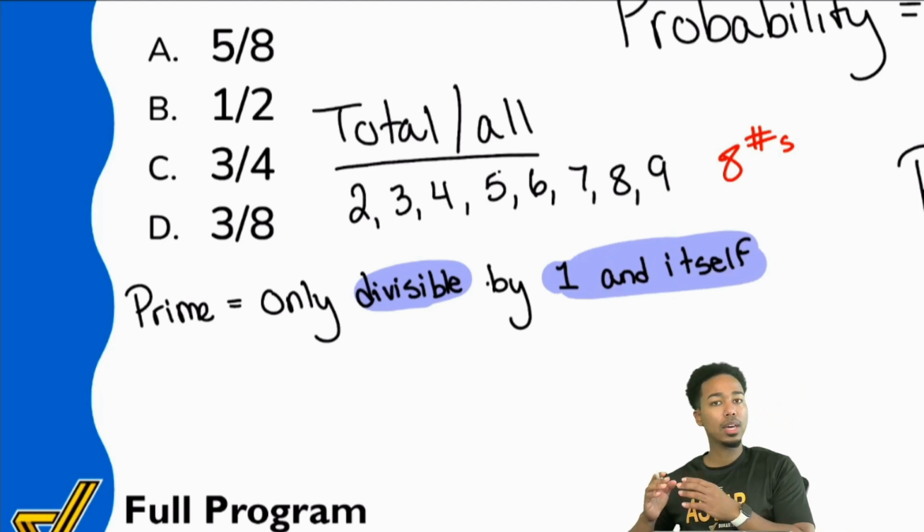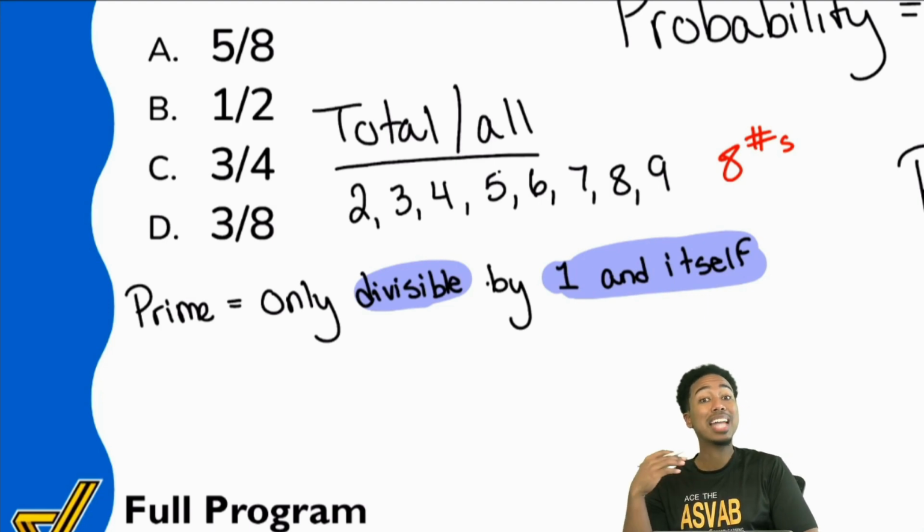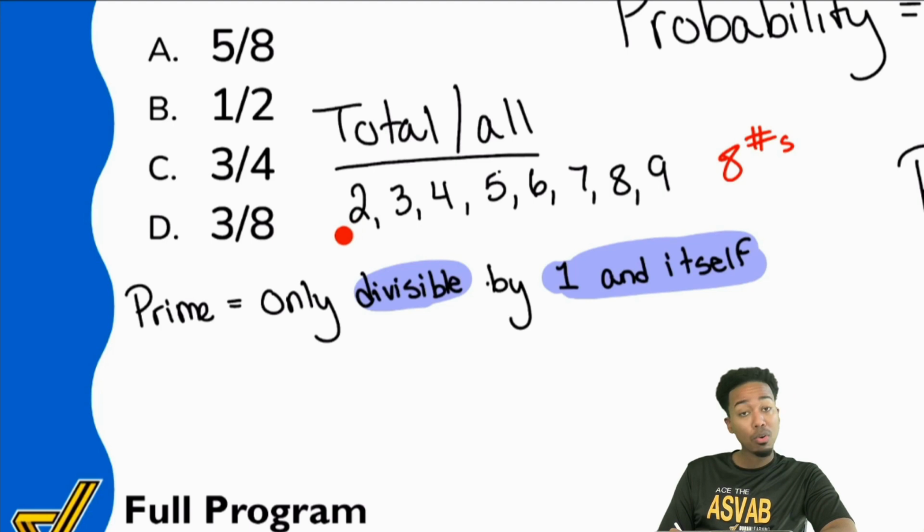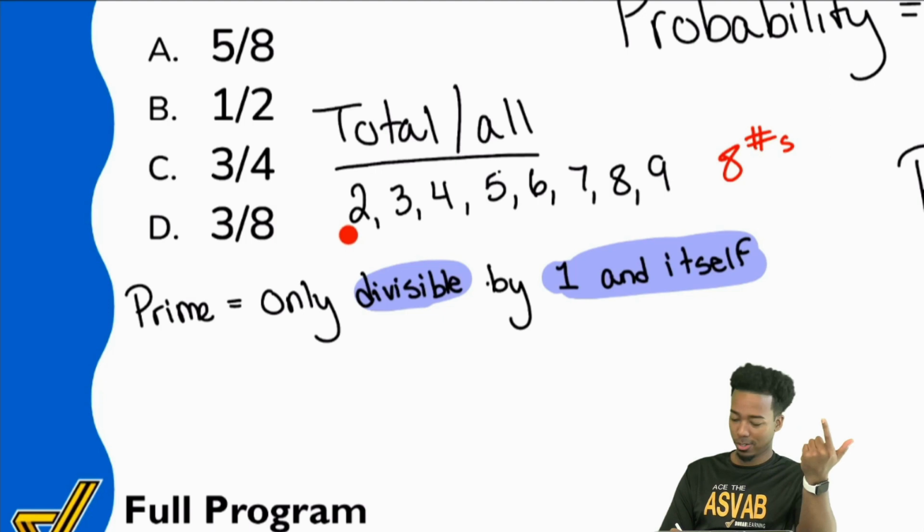So let's go ahead and go through this list of numbers and point out which ones are not prime. That way we'll know what to put in that fraction. So here we go. Everybody, is 2 a prime number? Yes, 2 is a prime number. 2 is only divisible by 1 and itself.